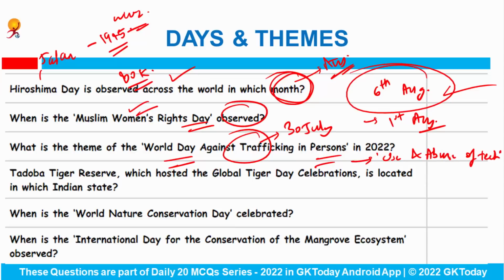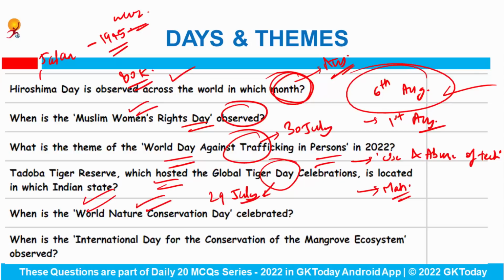The Dover Tiger Reserve, which hosted the Global Tiger Day celebrations, is located in which Indian state? This tiger reserve lies in the state of Maharashtra, and this year it hosted the Global Tiger Day celebration, and we observe International Tiger Day on 29th of July.